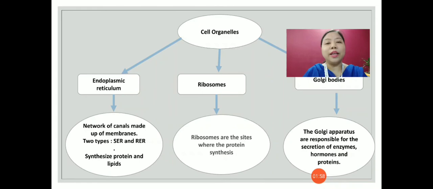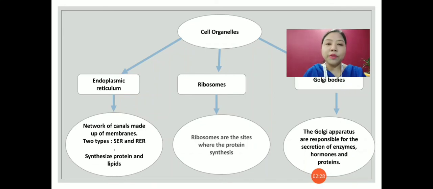So these cell organelles are present almost in all types of cells, that is the plant cell and the animal cell. Let us now understand the function of the endoplasmic reticulum. Endoplasmic reticulum is a network of channels made of membrane. It is of two types: smooth endoplasmic reticulum and rough endoplasmic reticulum.